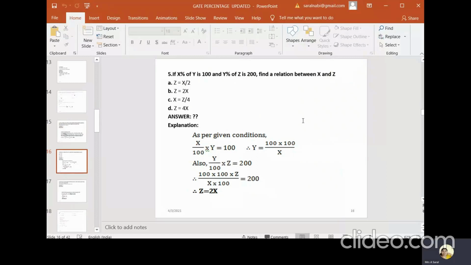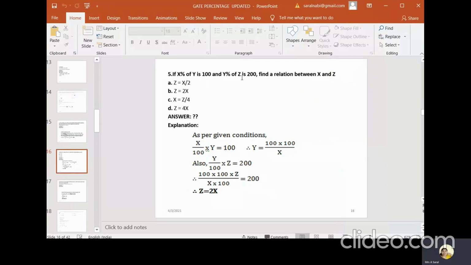That is the first statement: x percentage of y is 100, so x by 100 into y is equal to 100. Okay, this is the first. What is the second statement? y percentage of z is 200. So we can write y by 100 into z is equal to 200. Correct?